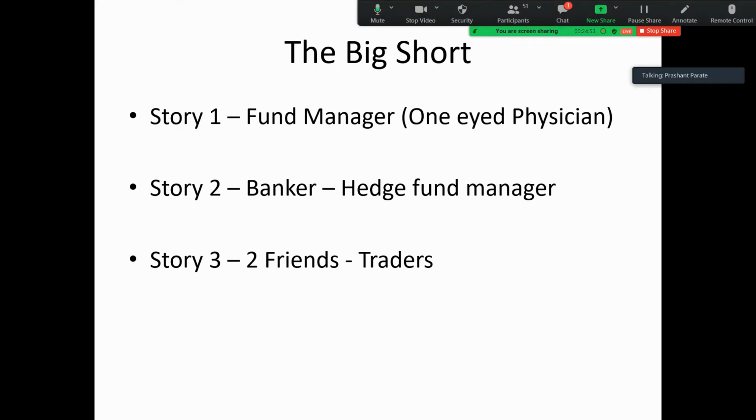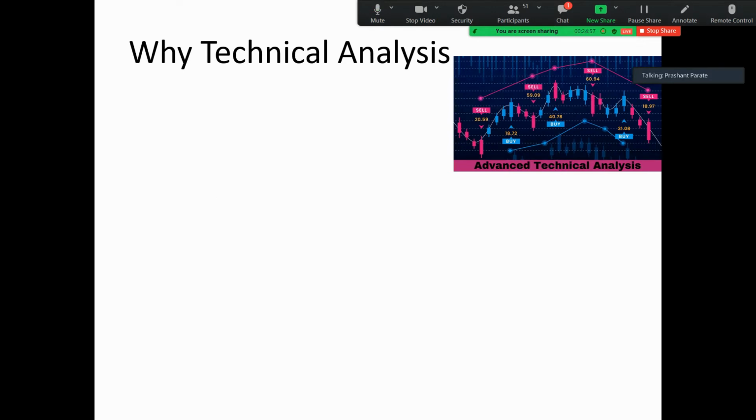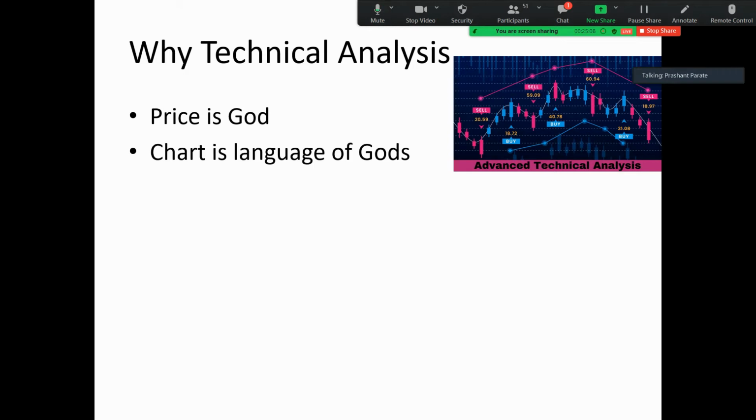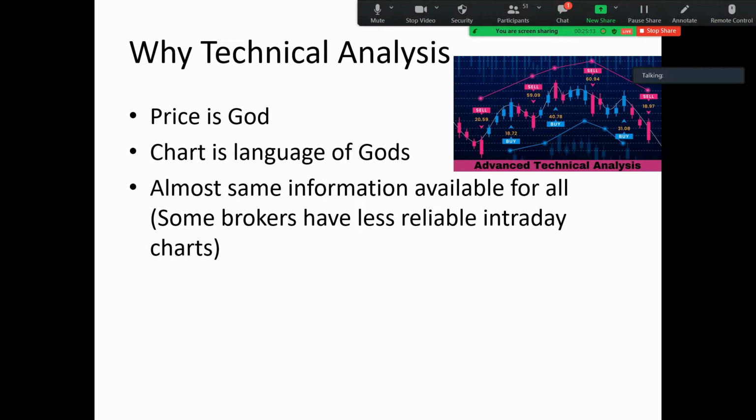So this is, in short, fundamental analysis. You need a lot of resources, and the same information is not available to all people. Here comes the role of technical analysis. Why technical analysis? People say that price is God, then we should listen to what God is saying, and the language of God is charts. Almost the same information is available to all people. Some brokers have less reliable intraday charts, but end of day charts are the same for all because it is the NSE chart.